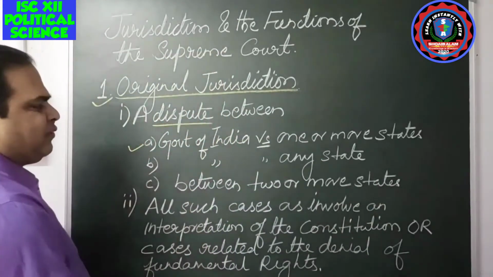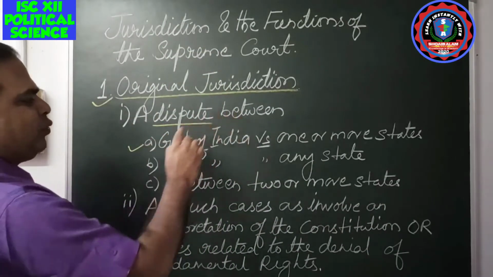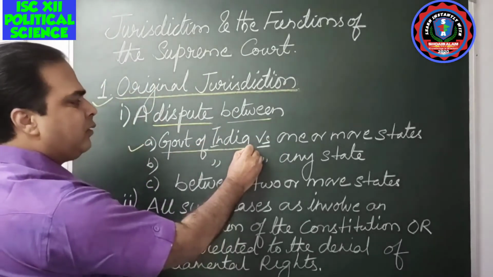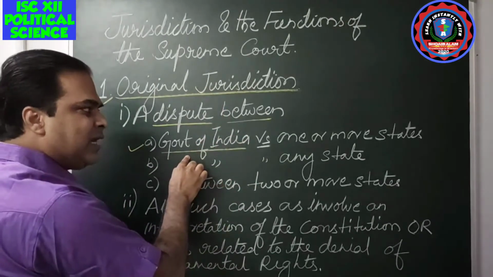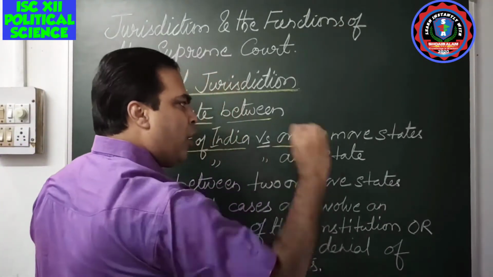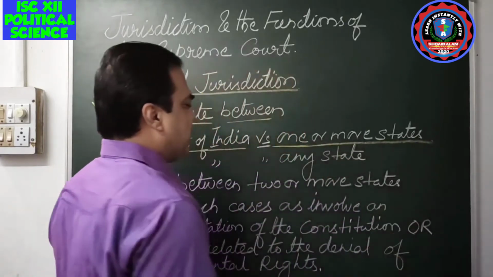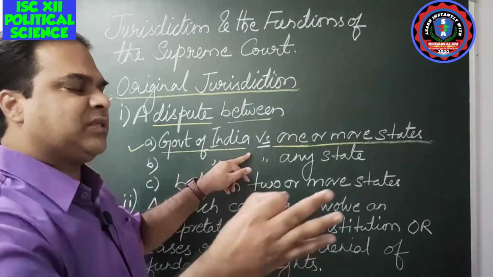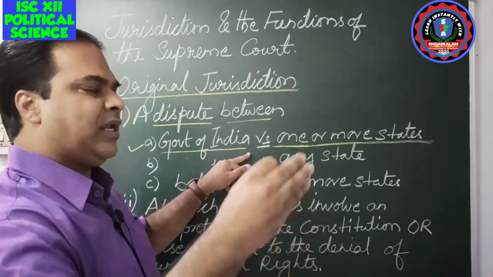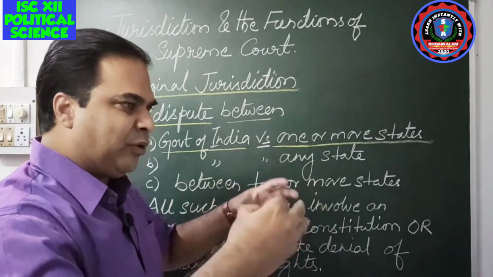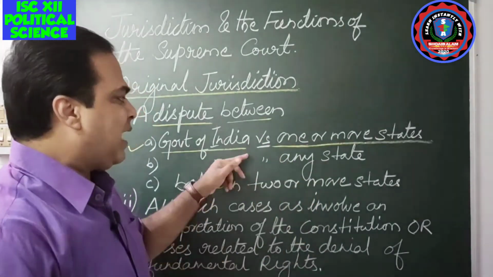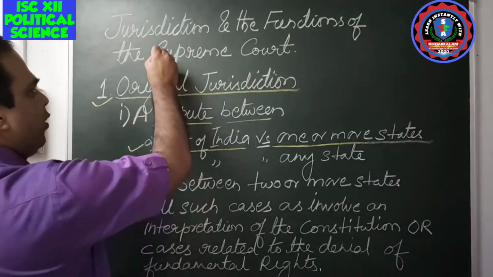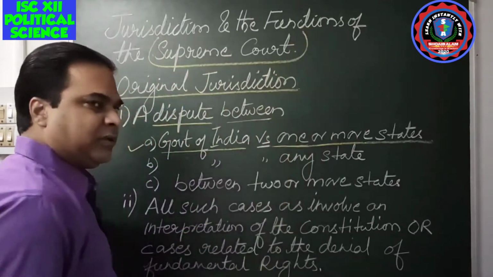Here one example is given. Suppose there is a dispute between two parties. On one side is the government of India, and on the other side one state or more states. Suppose any of the states of India, Bihar or West Bengal, has a dispute with the government of India on some legal issues or legal matters. That case will directly fall under the jurisdiction of the Supreme Court.